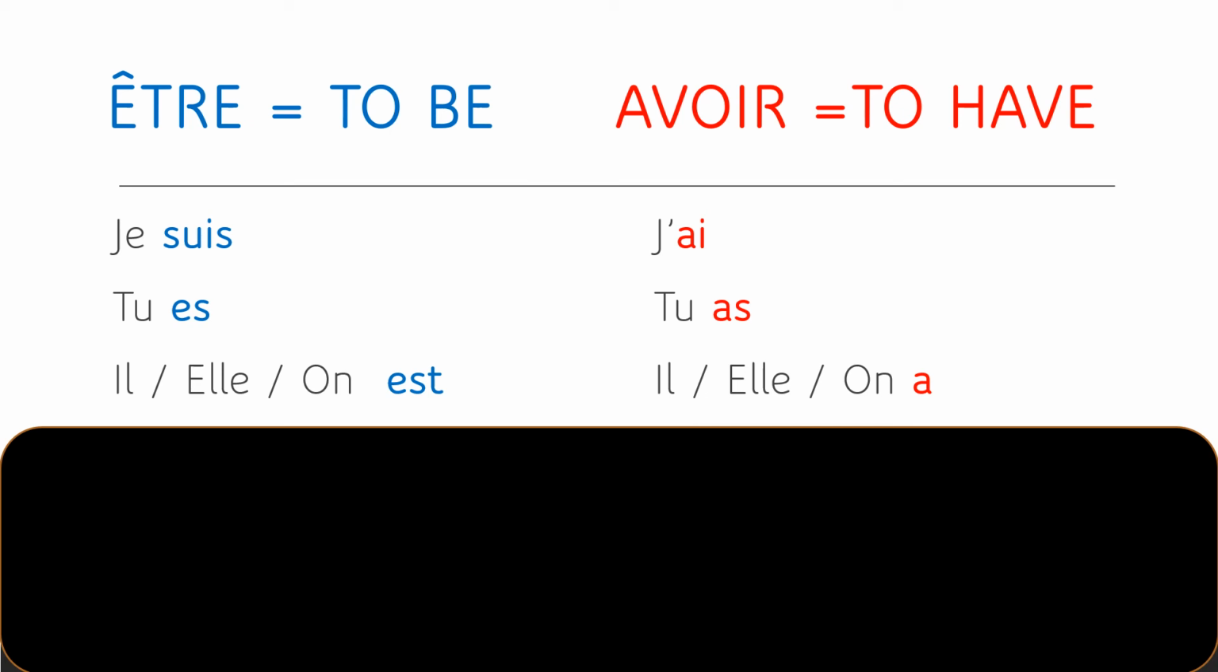All right. Try to work on just repeating these 3 persons. Repeat the personal pronouns and repeat the conjugated form for these 3 persons. The first person, the second person, and the third person. Je suis, tu es, il est, elle est, on est. J'ai, tu as, il a, elle a, on a.